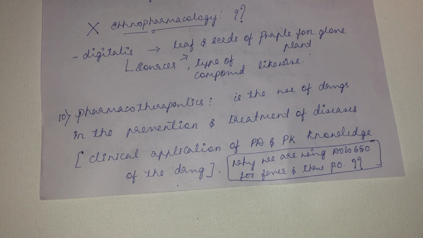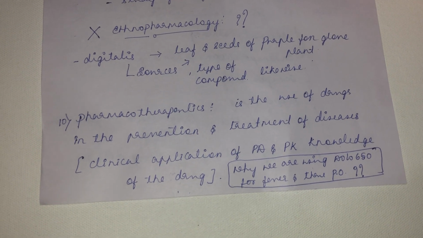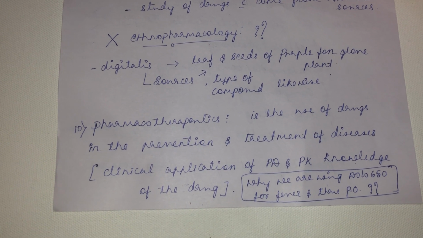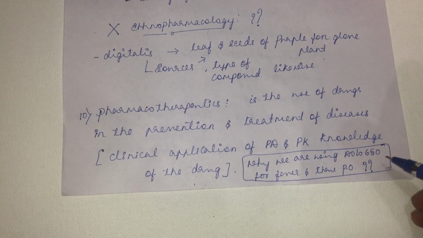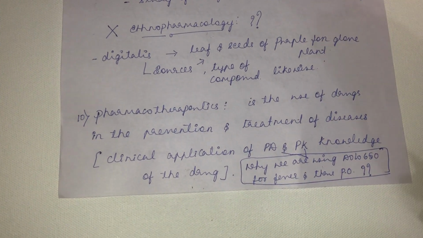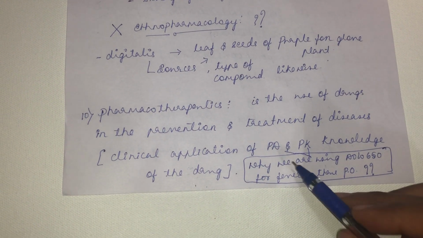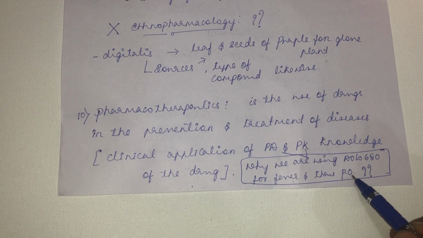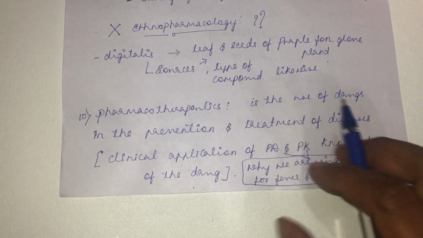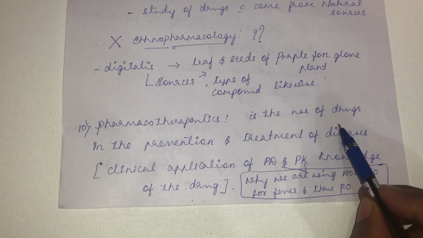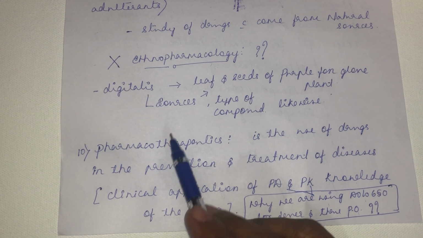Why can't we use Dolo 650 in another dosage form? Why are we using the oral route, and why are we using it to alleviate fever? See, we got this knowledge through the pharmacodynamic and pharmacokinetic parameters, right? So from this knowledge only, we are using Dolo 650 to reduce the fever through the oral route. And this clinical application of knowledge, to use a drug for prevention and treatment of a disease, we call it pharmacotherapeutics.